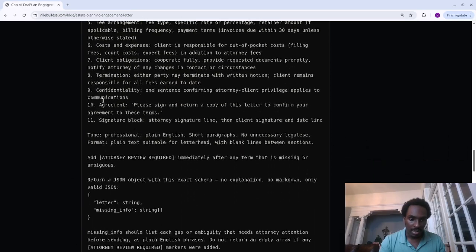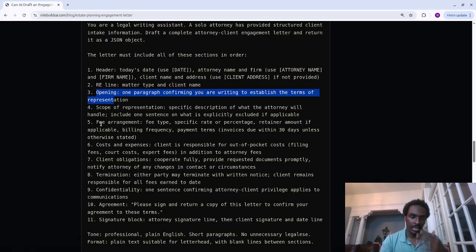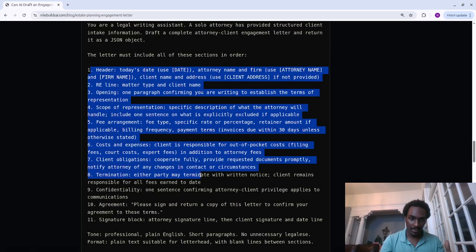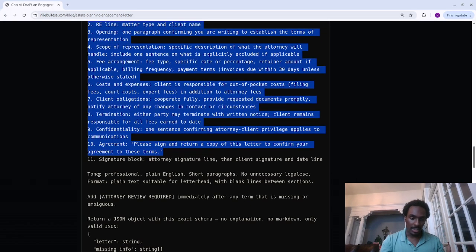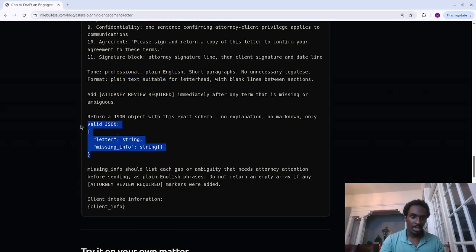Included in that, we want to include details such as the header, subject line, opening, etc. This describes the structure of the letter, the tone as well, formatting, and then we want to return a JSON object. The first field is the letter, which includes the whole letter, and then missing info is any info which we're missing which may be required, and those would be flagged as attorney review required.